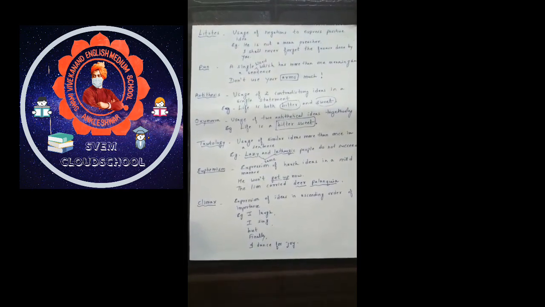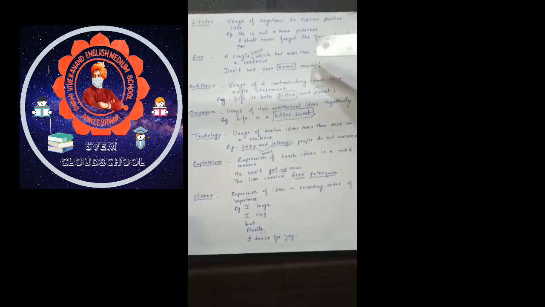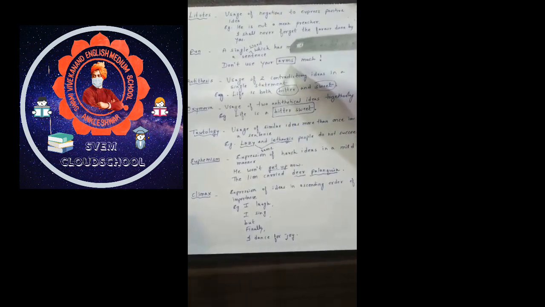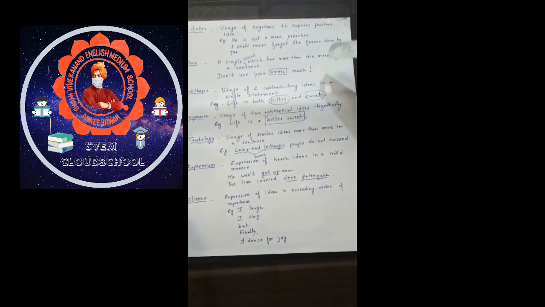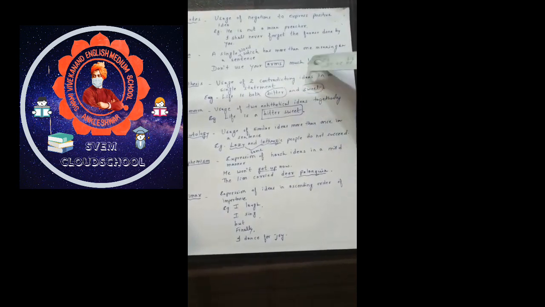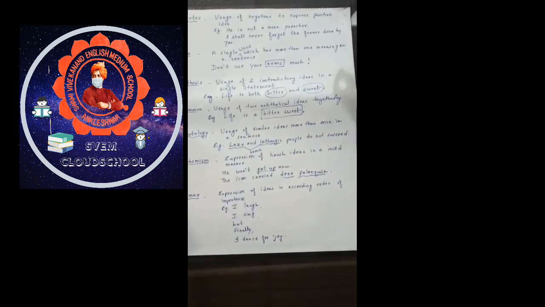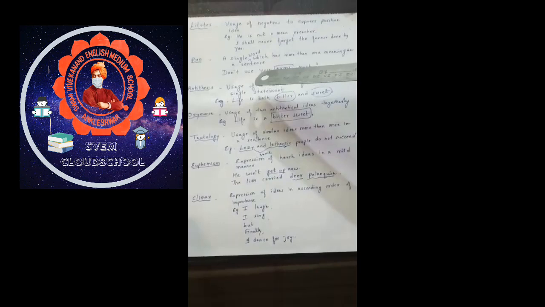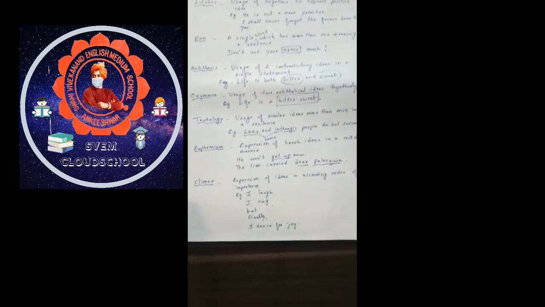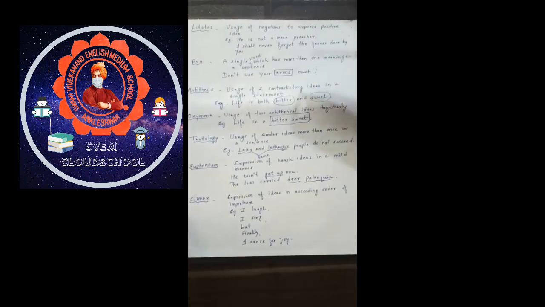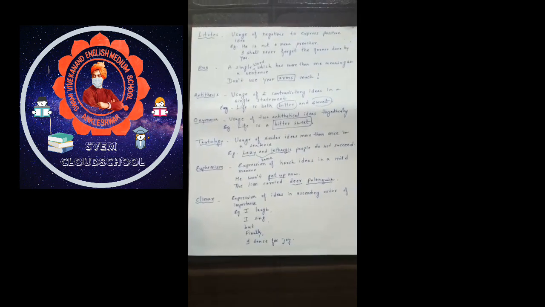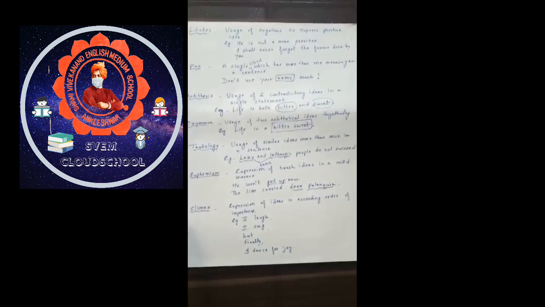Pun is a tricky figure of speech. It is describing a single word in a poetic line which has more than one meaning in a single sentence. Example is, don't use your arms much. Here arms indicate the body part as well as ammunitions and weapons.